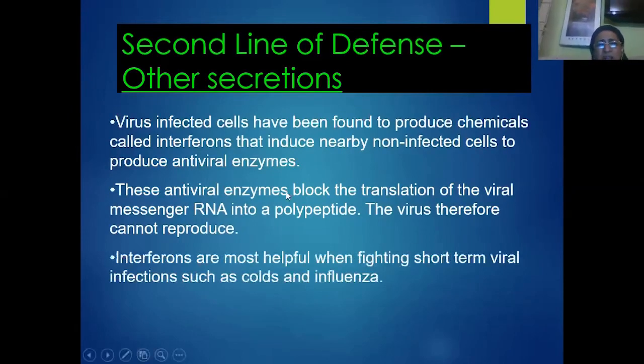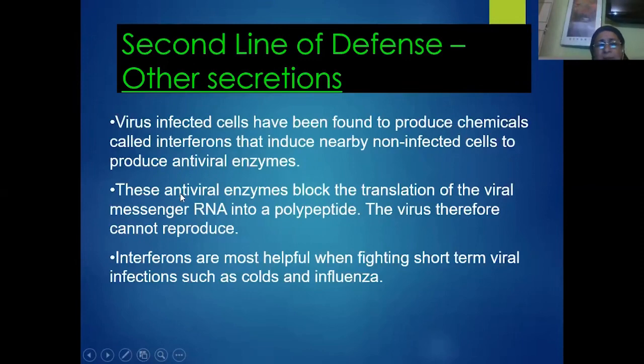These interferons induce the nearby non-infected cells to produce antiviral enzymes. The healthy host cells get the signals from the interferons released by the infected host cells. Thereby, they try to transform their plasma proteins on their surface so that they start producing antiviral enzymes, so that the virus will not enter into the healthy cells.